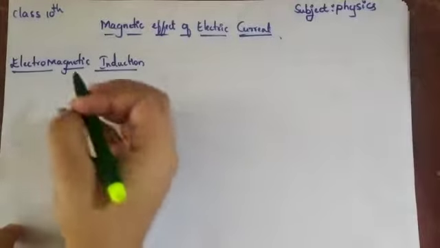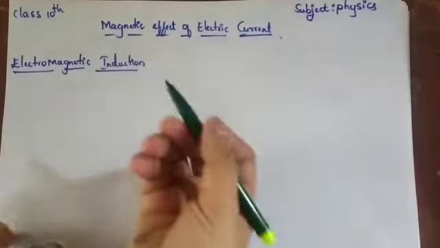Before discussing this, let us revise something about the Oersted experiment. In the Oersted experiment, that is the electric motor, we have discussed that when a current carrying conductor is kept near a magnet, it behaves as a magnet. So that is one concept we have discussed based on the Oersted experiment.